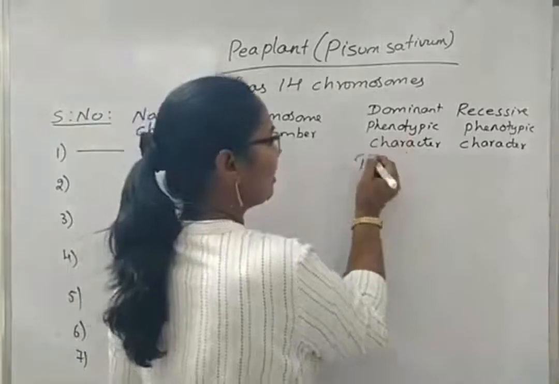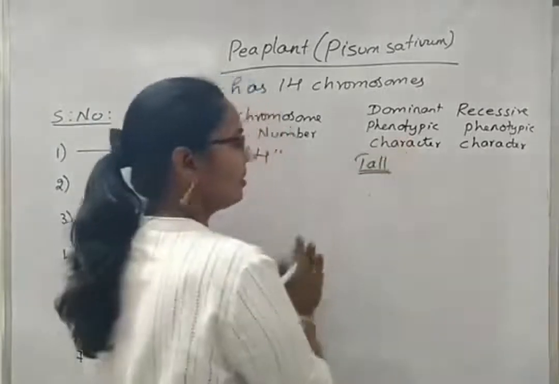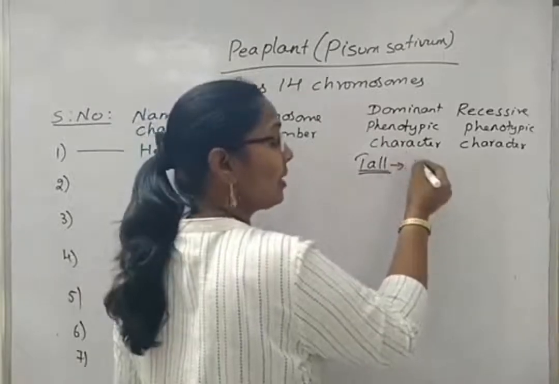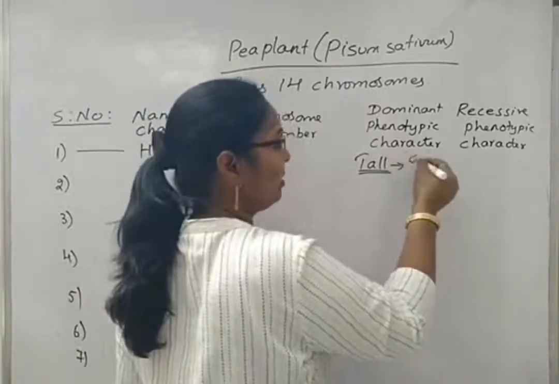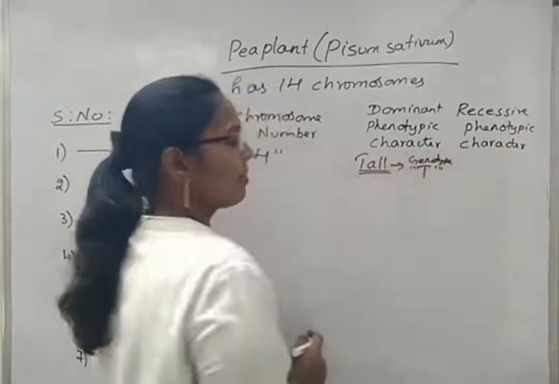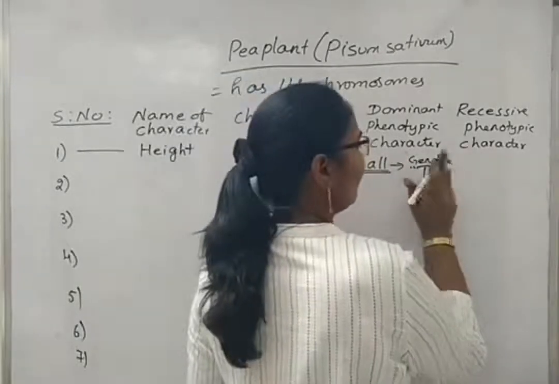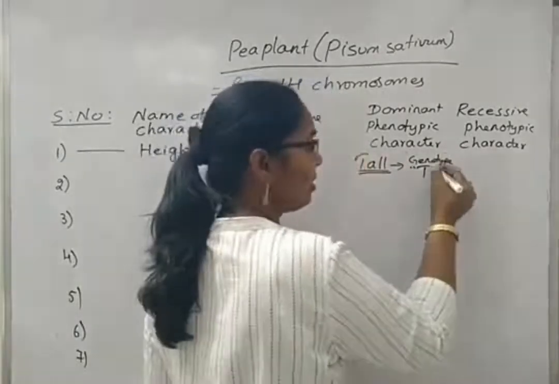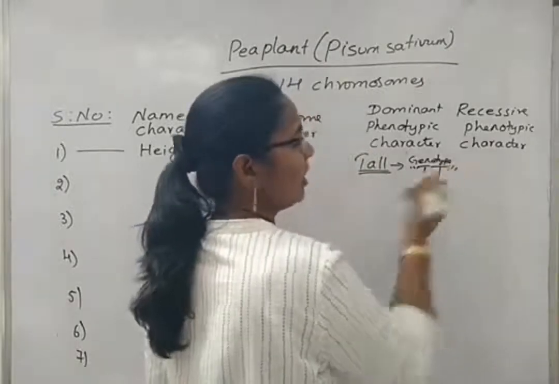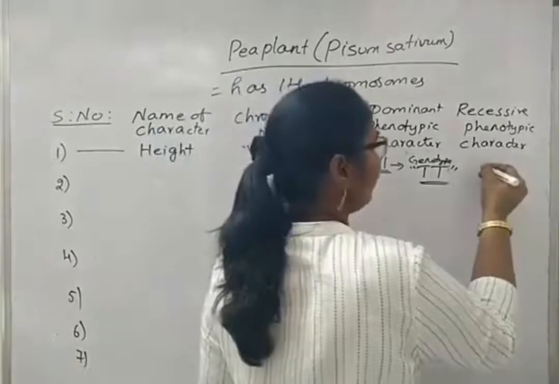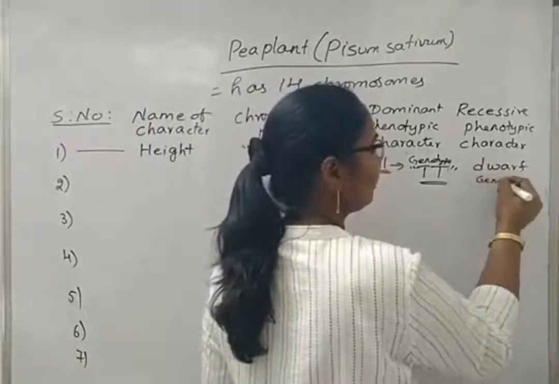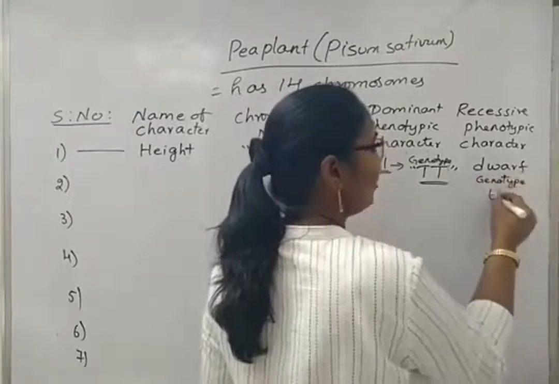The dominant phenotypic character is called tall, which is represented genotypically with the capital letter T. Actually, here we have to write 2 alleles, so we write an allele pair. Dwarf phenotypically is expressed with the genotype small t.